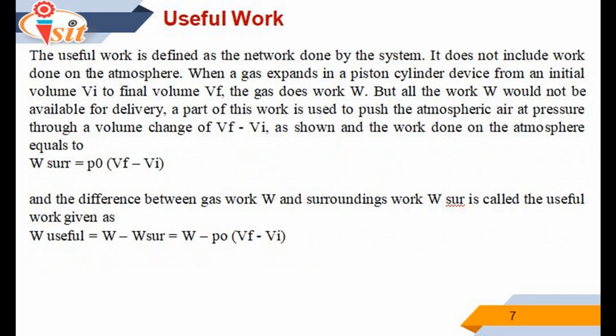The next important point is useful work. The useful work is defined as the net work done by the system. It does not include the work done on the atmosphere. When the gas expands in a piston cylinder device from an initial volume Vi to final volume Vf, the gas does work W, but not all of this work W is available for delivery. A part of this work is used to push atmospheric air at pressure P0 through the volume change Vf minus Vi, as shown in the figure.